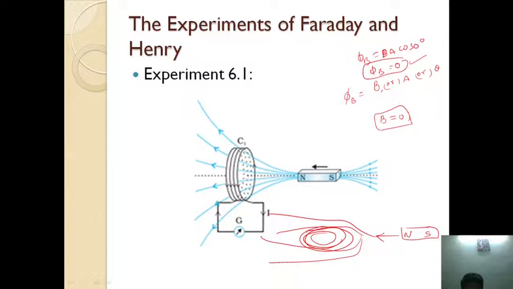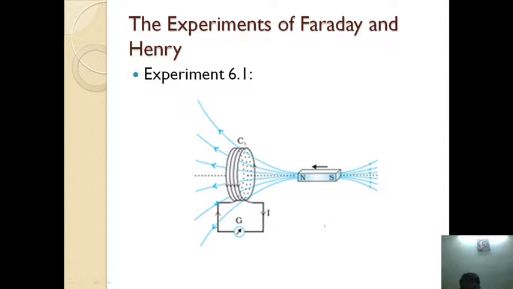When this coil is kept parallel to the magnetic field, no single line passes perpendicularly, and the flux will be 0. So remember one thing: whenever the flux linked with the coil changes, then only current will be induced in the coil.